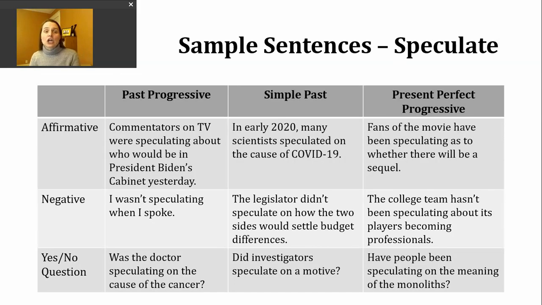Now, let's take a look at some different verb tenses that use our verb of the day. Today, we'll take a look at the past progressive, the simple past, and the present perfect progressive. Let's start with the past progressive.